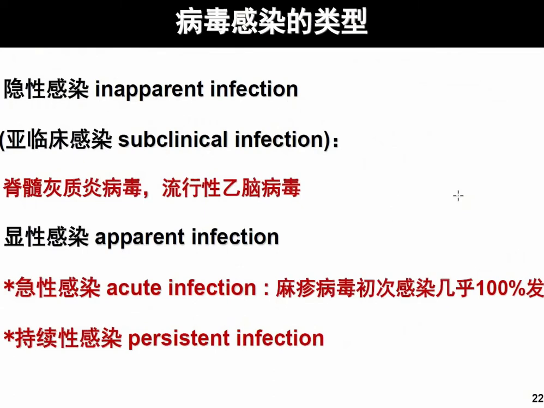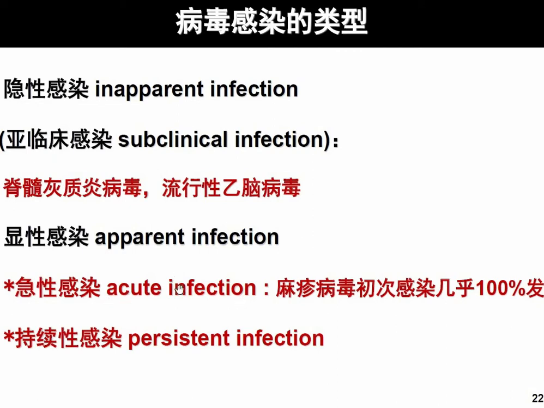Okay, after that we have to learn the types of infection. What are the types of virus infection? There are basically two types: inapparent and apparent. Inapparent, also called subclinical, means it is asymptomatic. No symptoms will be seen. We will not know of any symptoms; you will just look fine from outside. Whereas in apparent infection, we'll see the symptoms.